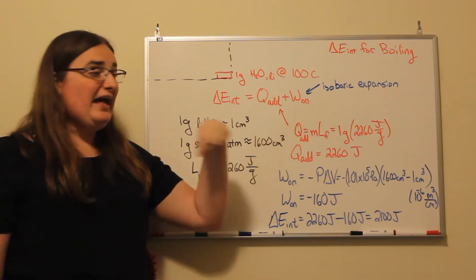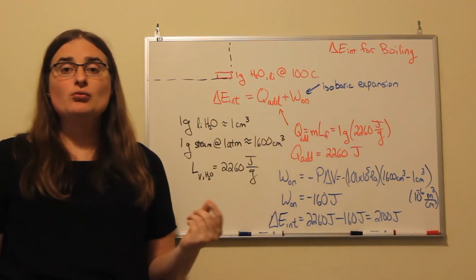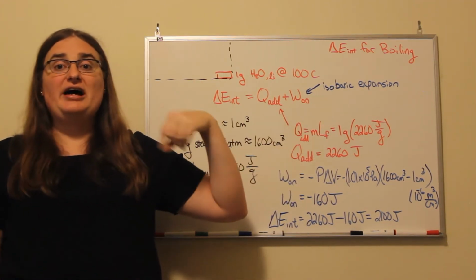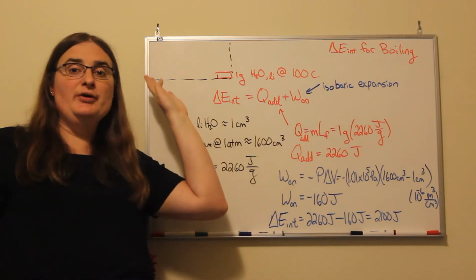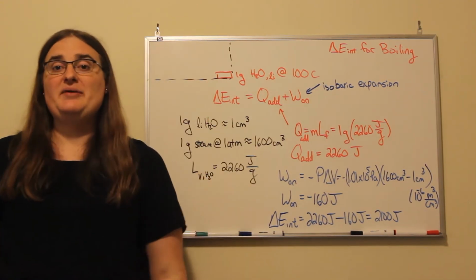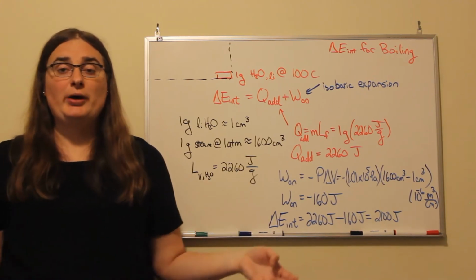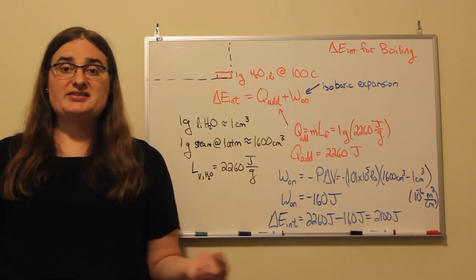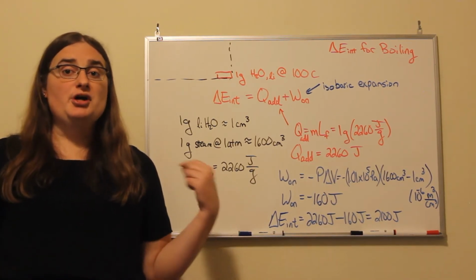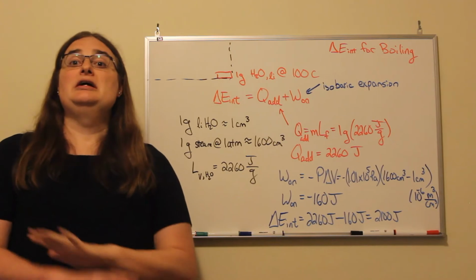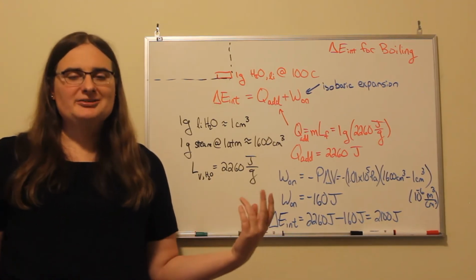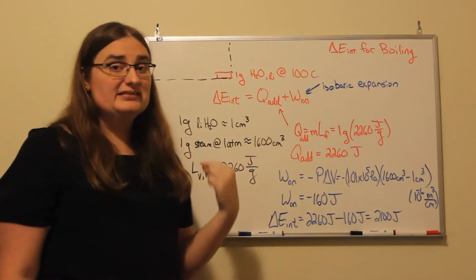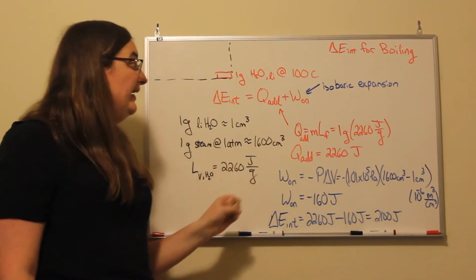And then we would have to add to that internal energy the work being done on that gas. And this is going to be a case of isobaric expansion. We have atmospheric pressure. We're still going to have atmospheric pressure because a gram of water in a real room space isn't going to significantly change the pressure. Now, if we're talking about inside a pressure cooker, that's a different story, but for now, we're just going to look at that gas expanding out into the air.